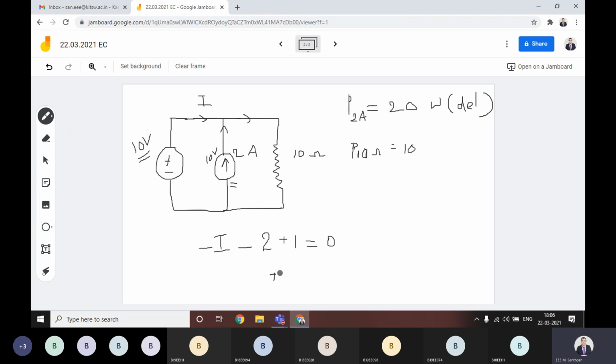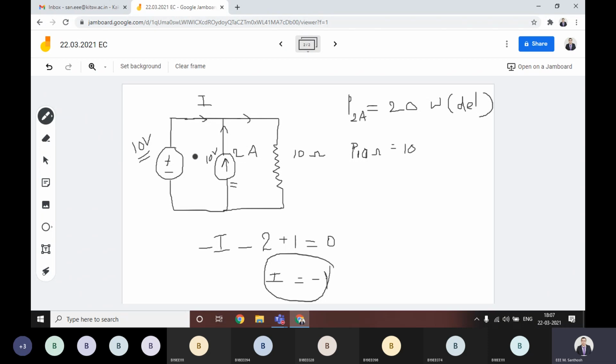Then what is the value of I? Directly it is equal to minus 1. I value is equal to minus 1. Then it is going here and here. 1 ampere is going here and another 1 ampere is going here, this side.